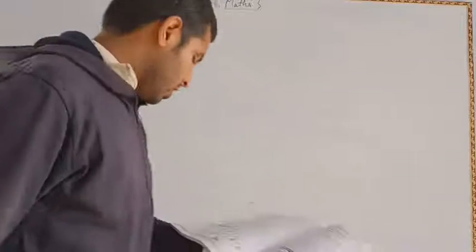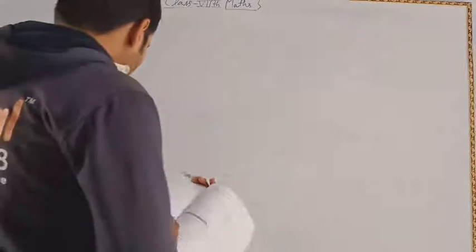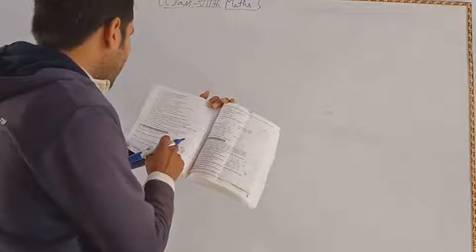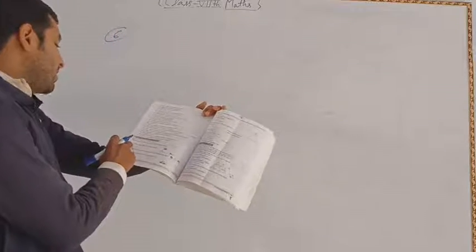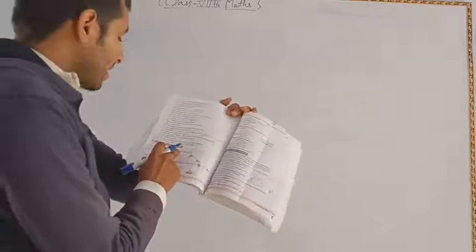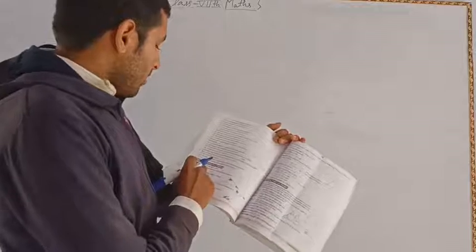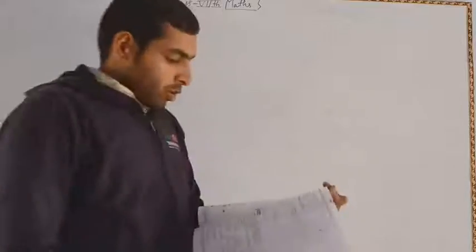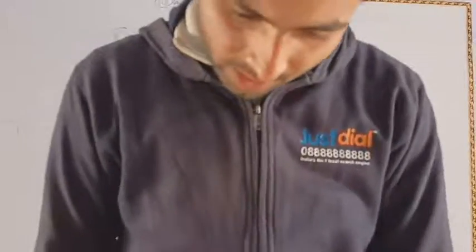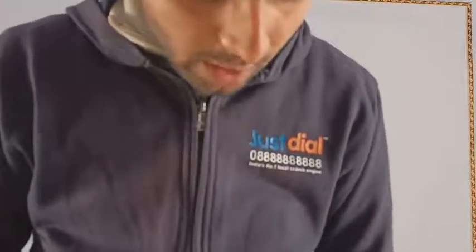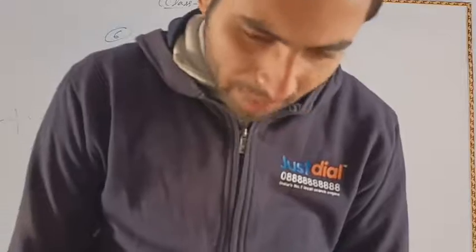Now we start our next exercise, the angle sum property of a triangle. Here it is given that in this book, a triangle of this type. The sum of the angles of a triangle is 180 degrees. Let us perform the following activity to verify the above property. So you have to solve it, and next day we will solve exercise 11.2 and some examples of this exercise.